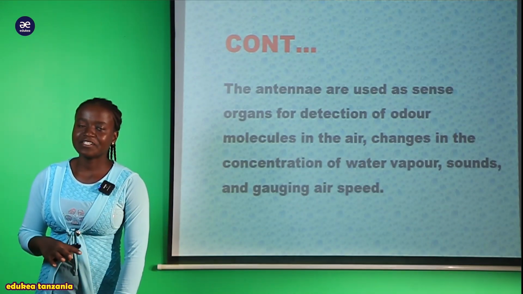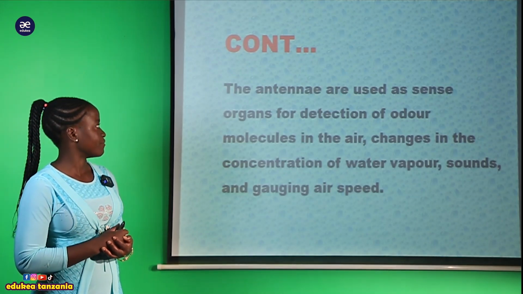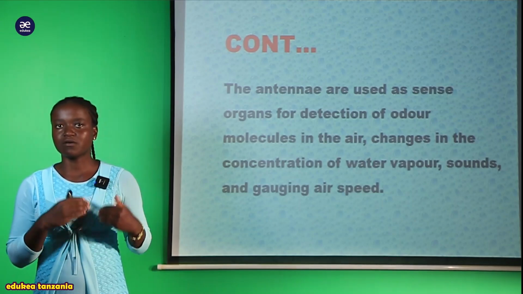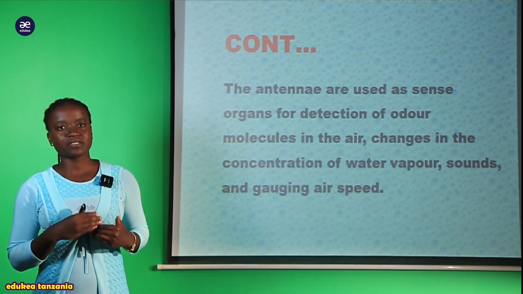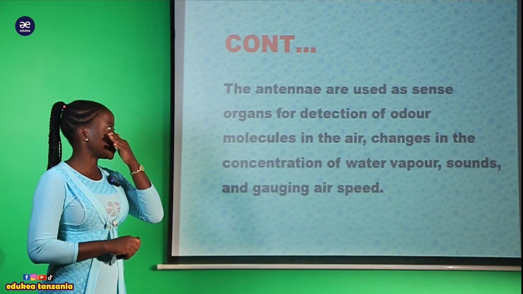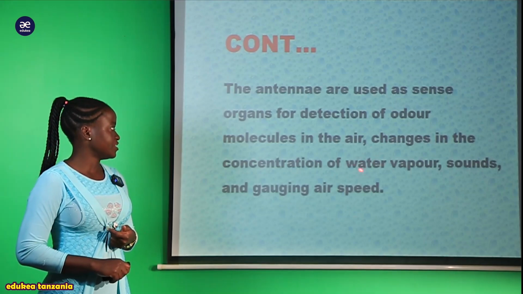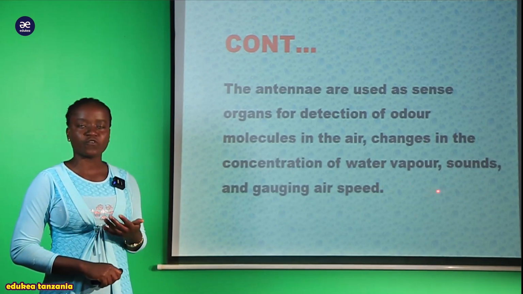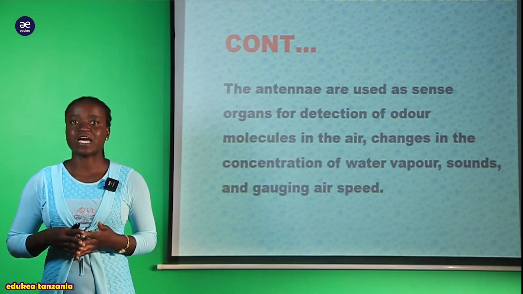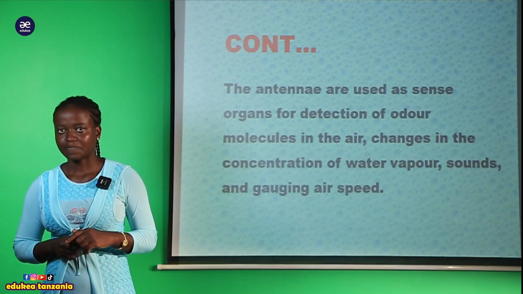Tunasema kwamba hao organism ambao wanapatikana ndani ya hii class Insecta, most of them they use the antenna for different kinds, inatumika kama sensory organ. Kwa kama inatumika kama sensory organ, hiyo inamaanisha nini? Hawa organism sasa tunasema kwamba they detect odor by using the antenna. But also these organisms, they detect changes in the concentration of water vapor. Wanajua the concentration of water vapor within the atmosphere is due to the presence of the antenna that they possess.